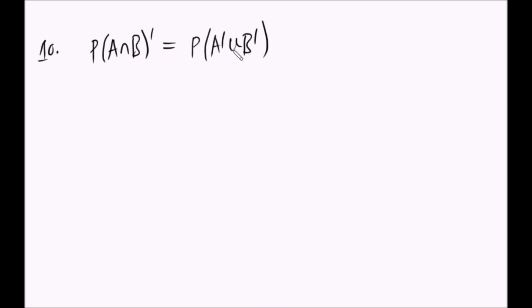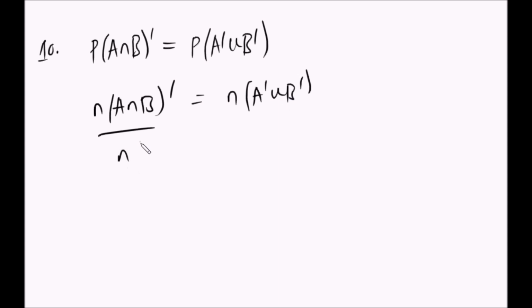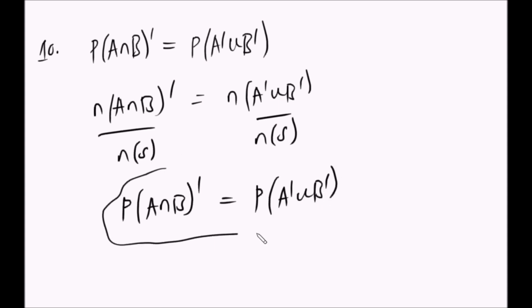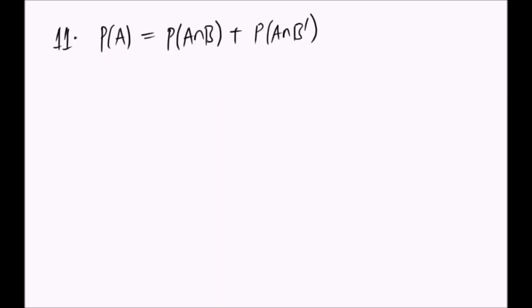Nyingine sasa ni hii, anasema kwamba the probability of A intersection B complement ni sasa the probability of A complement union B complement. So kwenye set tulisema n, the number of elements ya huyu A intersection B complement, sasa tuna the number of elements ya A complement union B complement. Kwa hiyo nikigawanya na sample space, I'm going to get that the probability of A intersection B complement is equal to the probability of A complement union B complement. Yeah. So it's another axiom or theorem.